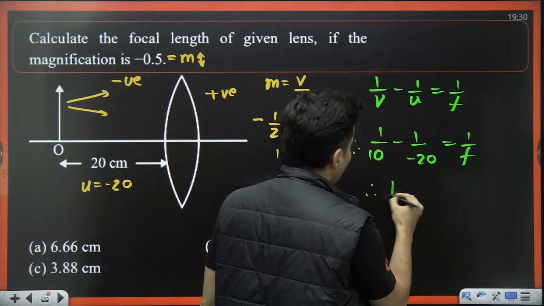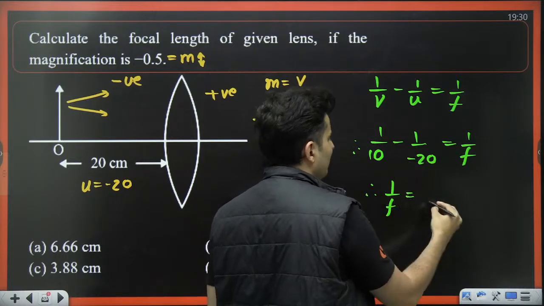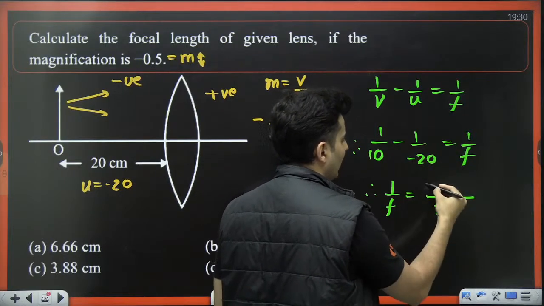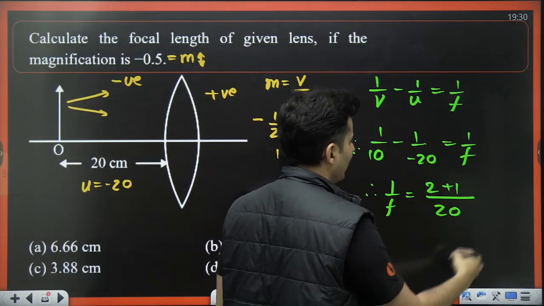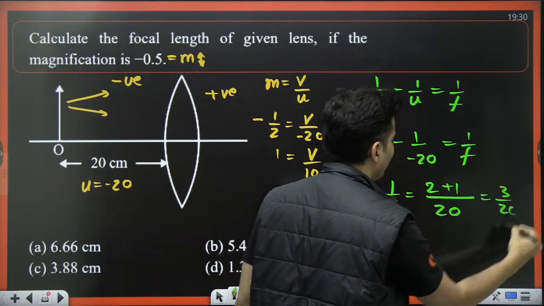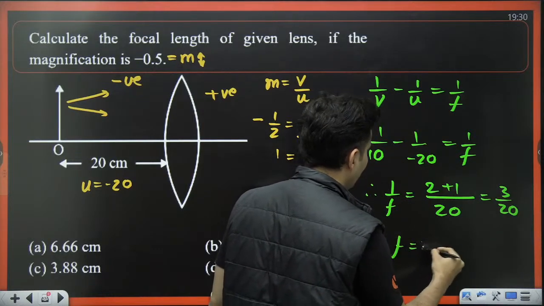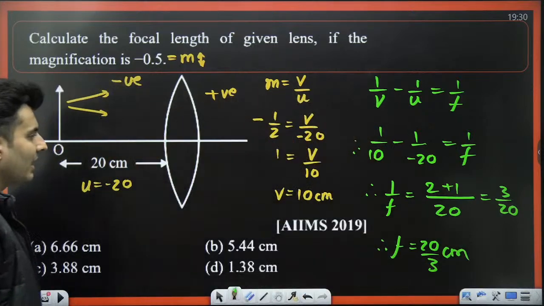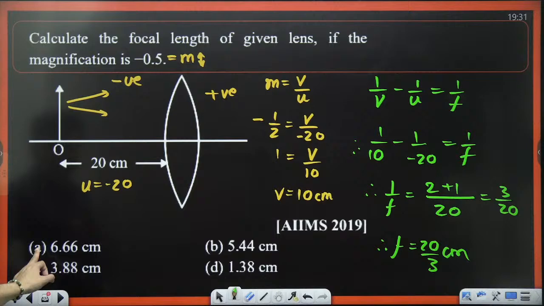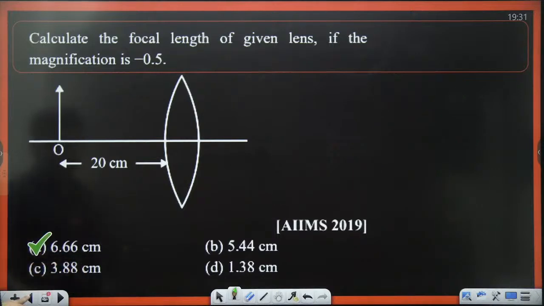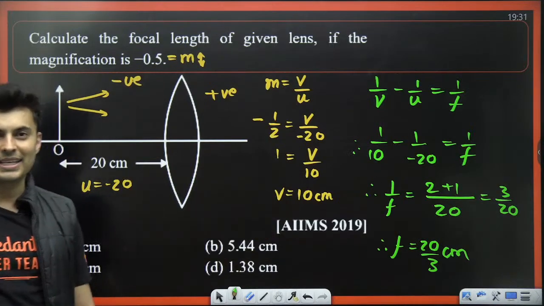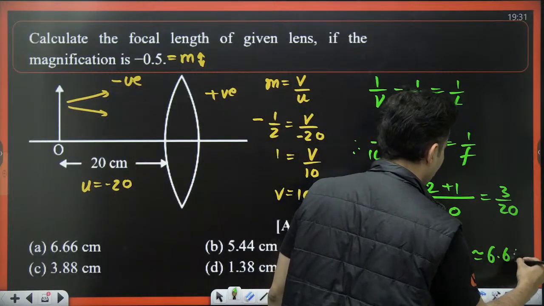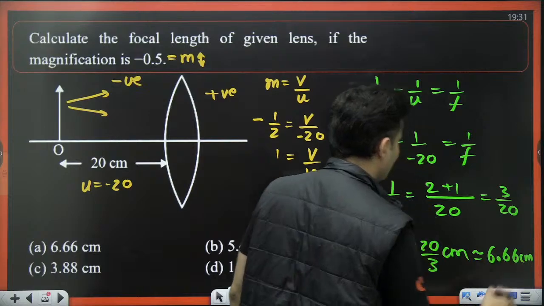So therefore 1 by F will be minus minus becomes plus. 1 by 10 plus 1 by 20, LCM is 20. So 10 goes with 20 2 times and this is 1. So this will be 3 by 20. So focal length will be 20 by 3 centimeters. 20 by 3. How much is it? 6.66? 6.66 centimeters. Yes, perfect. We got the answer. 20 by 3 is 6.66 centimeters, of course.